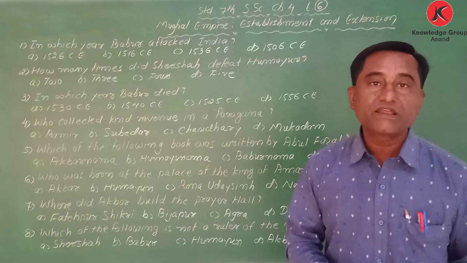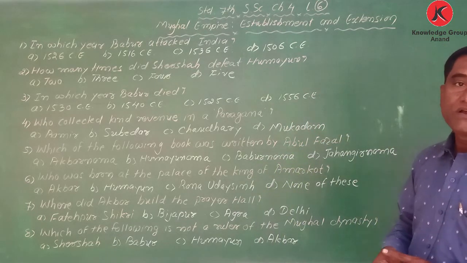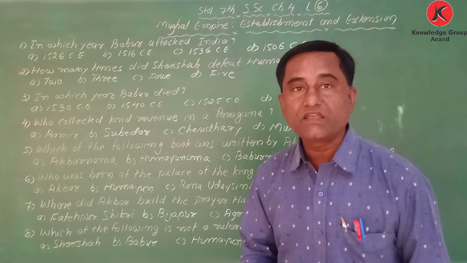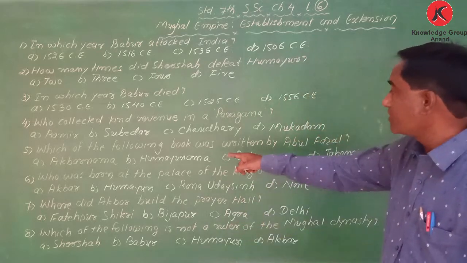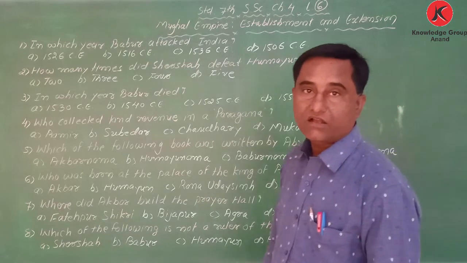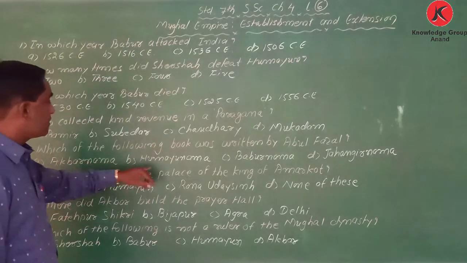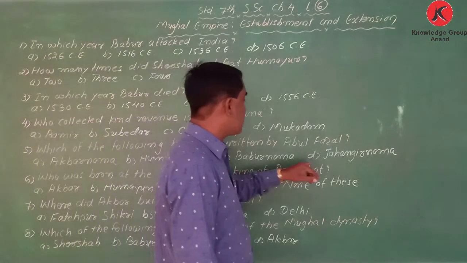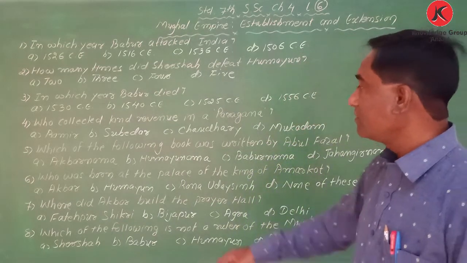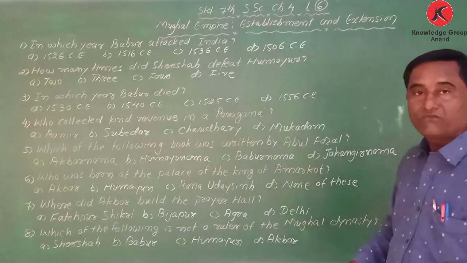Abul Fazl was a great writer and he wrote two books, Ain-i-Akbari and Akbarnama. The options are Akbarnama, Humayunama, Babarnama, or Jahangirnama. So Akbarnama was written by Abul Fazl.